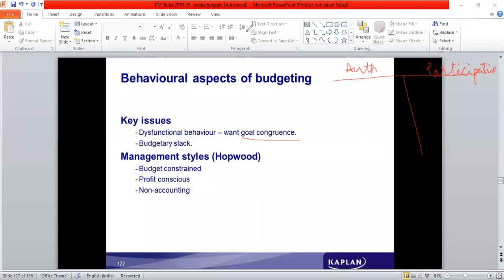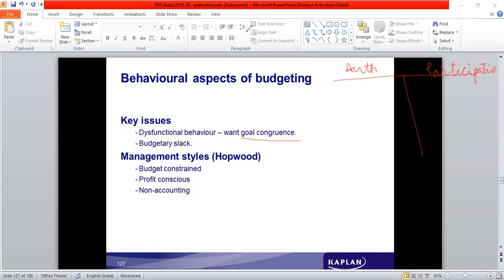Then next, we see profit conscious. Profit conscious is where, in the short run, they just want to maximize their profit. How can profit be maximized? Either by selling more units or increasing the selling price per unit. But more units is not a possibility because of the demand constraint.